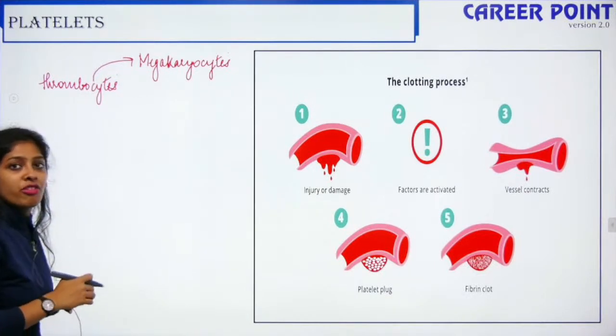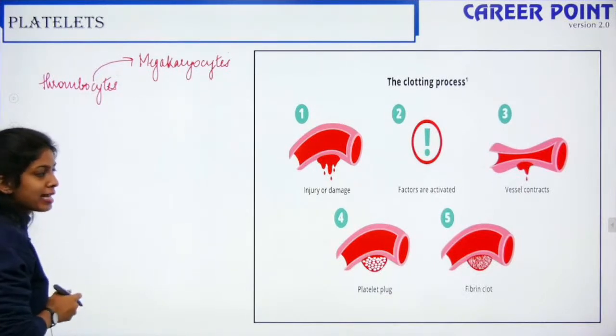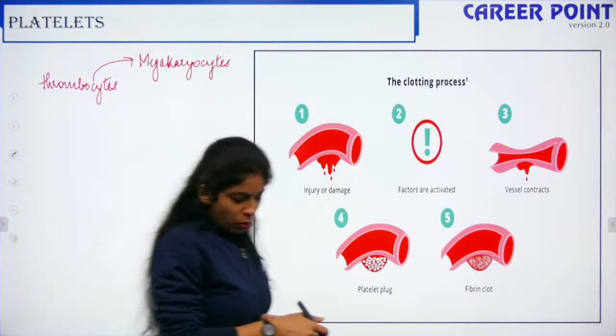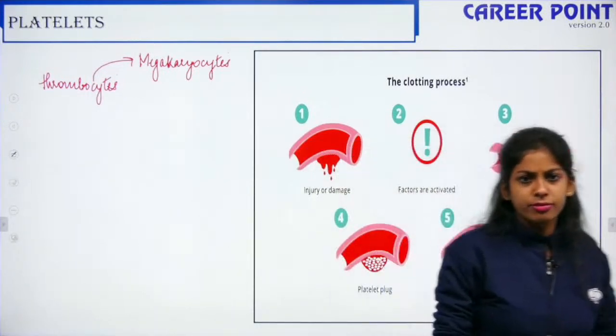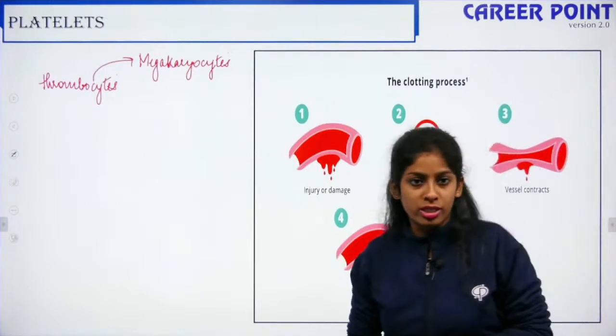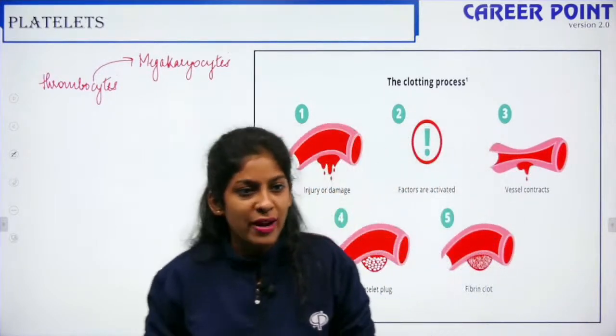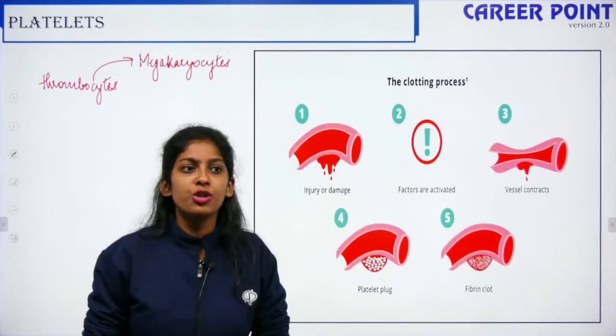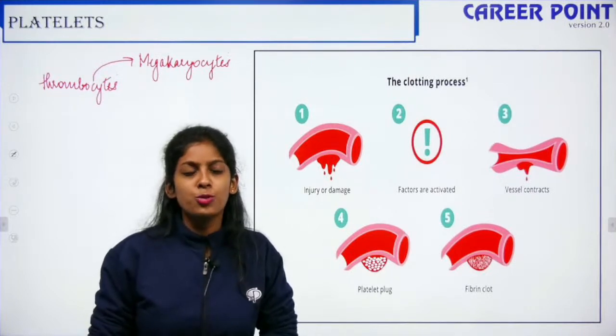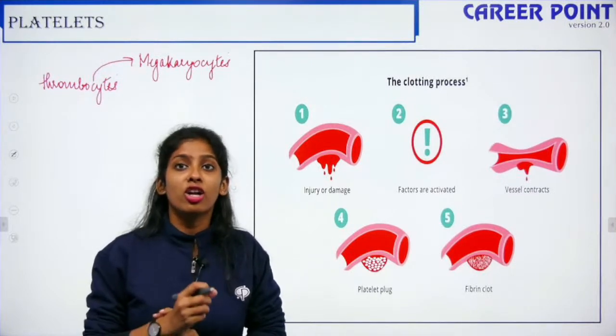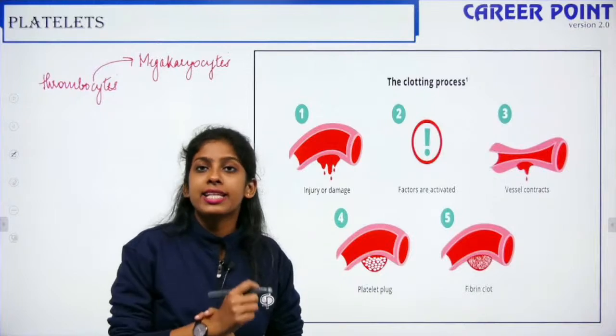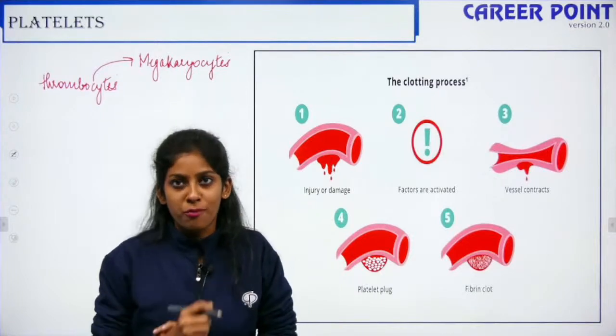So what is the function of your platelets? Platelets help in blood clotting. Whenever you have a cut or a wound, blood oozes out of your blood vessels, right? But it does not continue for hours and hours. It just stops within minutes because your blood clots. Blood clotting is done to prevent the loss of blood from your blood vessels.